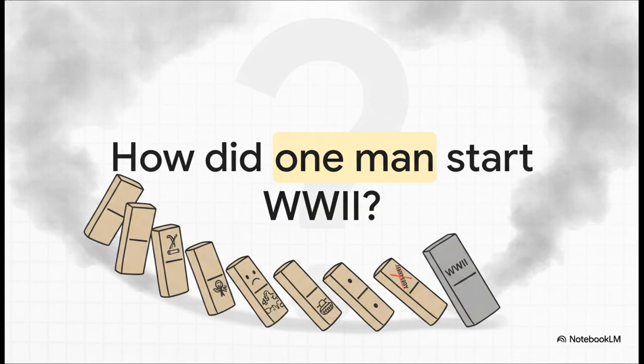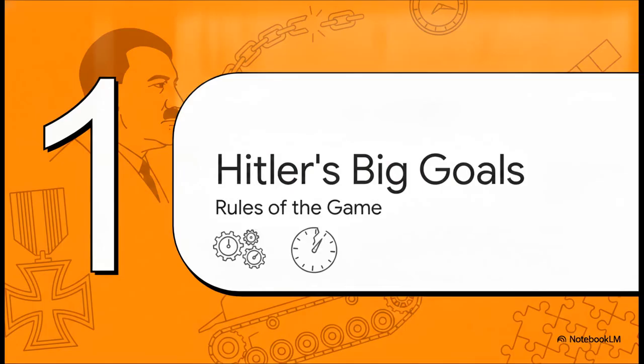Well, it definitely didn't happen overnight. Instead, it was more like a massive line of dominoes falling, a deliberate, calculated series of broken agreements that totally capitalized on the weaknesses and fears of other nations. Part 1. Hitler's Big Goals.